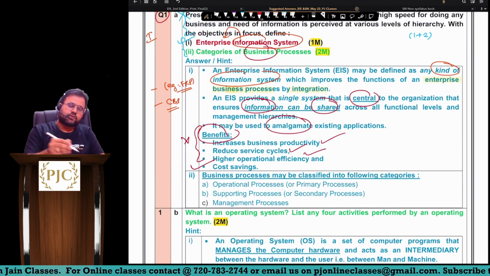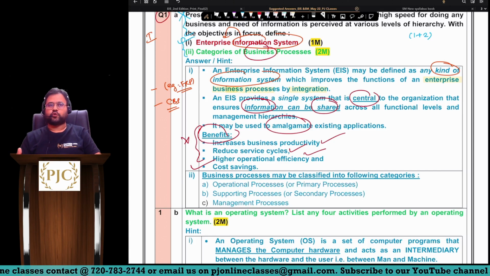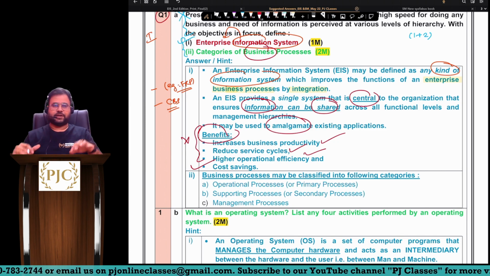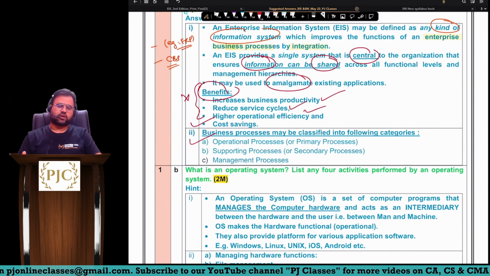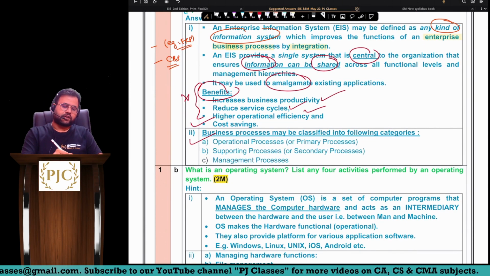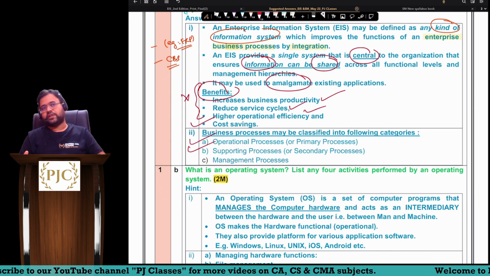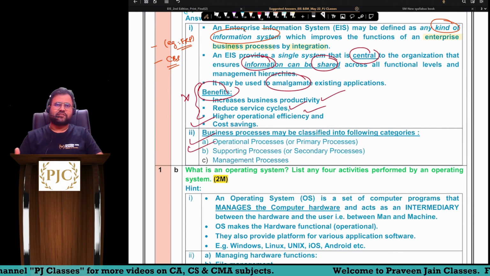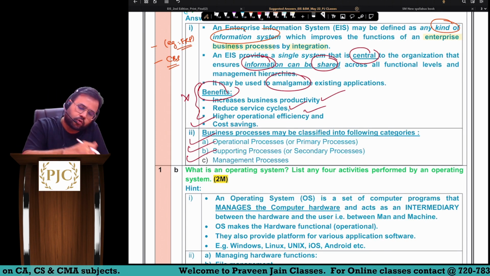Then we have the second question, which is about categories of business process. Again, this is a chapter 1 question for 2 marks. We have seen that business process can be categorized into three different parts. One is the operational process, which is the day-to-day working process. You can also call it the core business process. Then you have the supporting business process. They do not add value directly to the customer. They in fact provide support to your operational process, like accounting. And then you have the management process, where it is the management who takes the more important role.